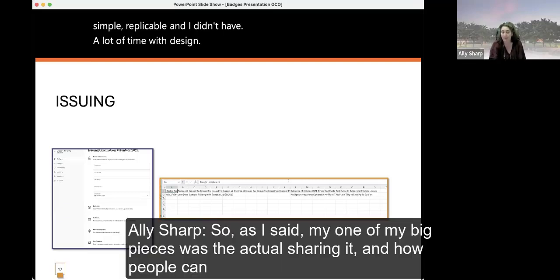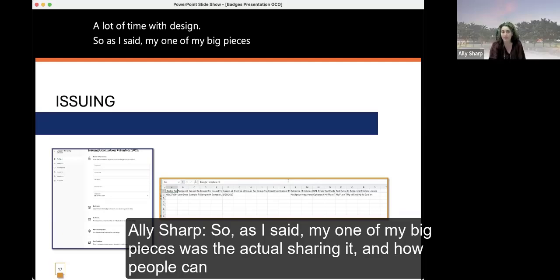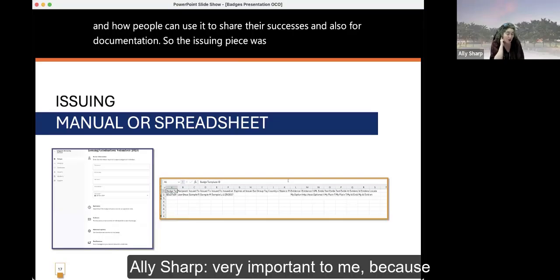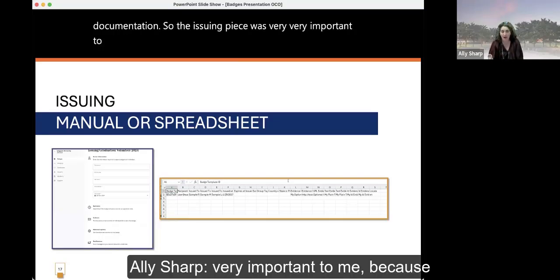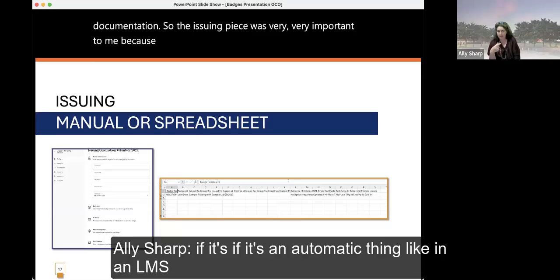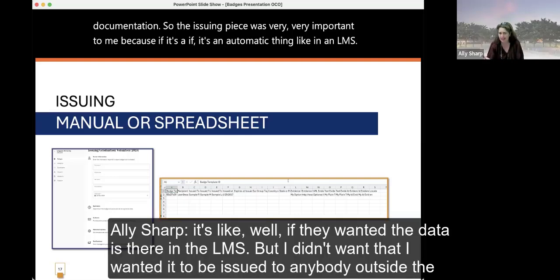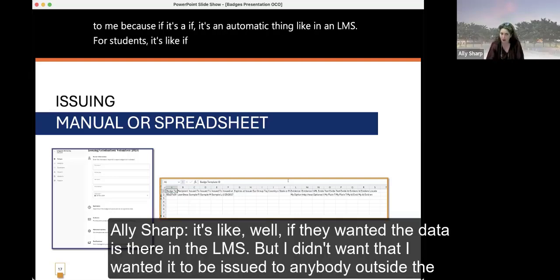So as I said, one of my big pieces was the actual sharing it and how people can use it to share their successes and also for documentation. So the issuing piece was very, very important to me because if it's an automatic thing like in an LMS for students, it's like, well, if they want it, the data's there in the LMS.